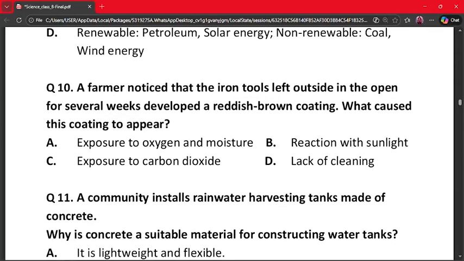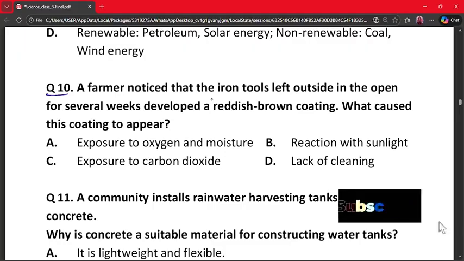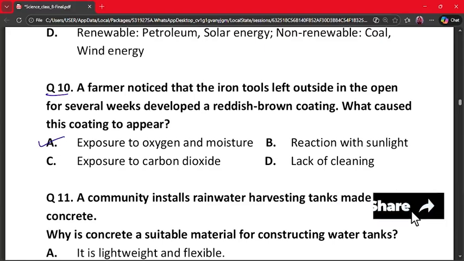Our next question is question number 10. A farmer noticed that the iron tools left outside in the open for several weeks developed a reddish brown coating. What caused this coating to appear? A. Exposure to oxygen and moisture. B. Reaction with sunlight. C. Exposure to carbon dioxide. And D. Lack of cleaning. The correct answer is exposure to oxygen and moisture, because iron reacts with oxygen and moisture. This forms iron oxide and the reddish brown layer is rust. This process is called rusting. So our correct answer is option A.